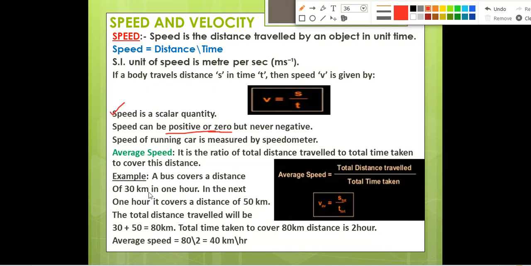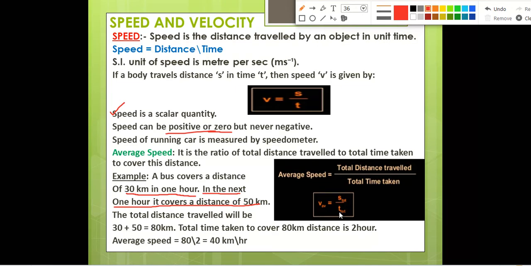A bus covers a distance of 30 km in 1 hour. In the first hour, the bus has covered how much distance? 30 km. In the next hour the bus covered 50 km. So what will be the total distance? We have to add both the distances. 30 plus 50, it will be 80 km. And what will be the total time? 1 hour plus 1 hour, 2 hours.